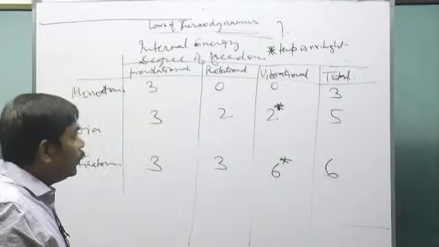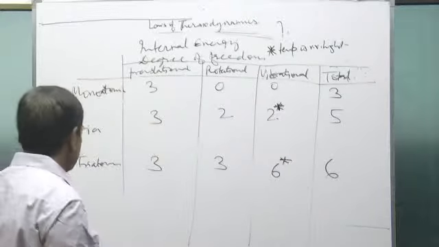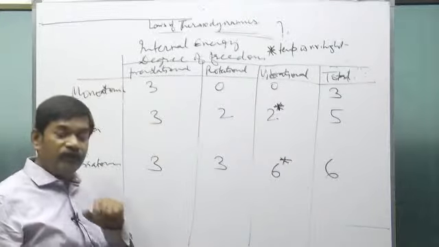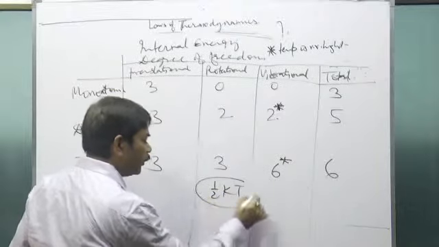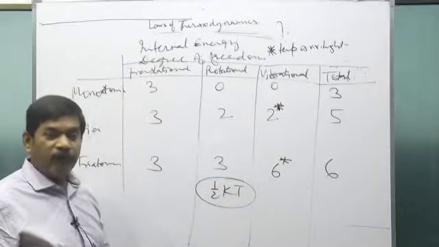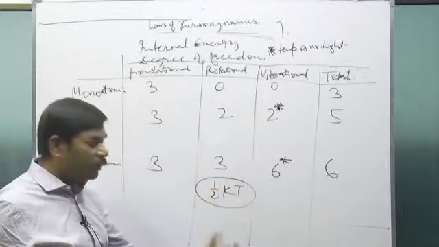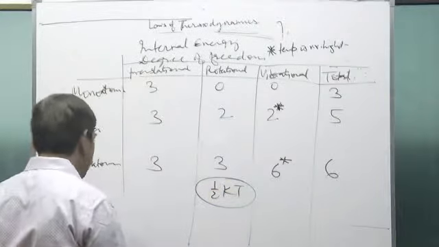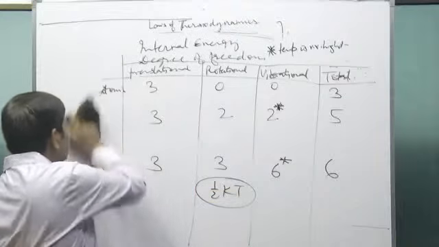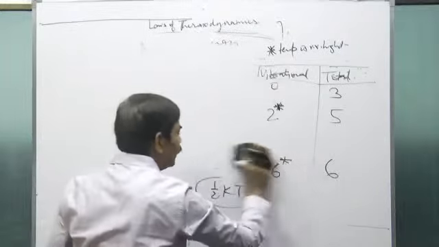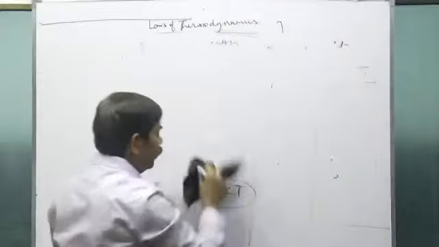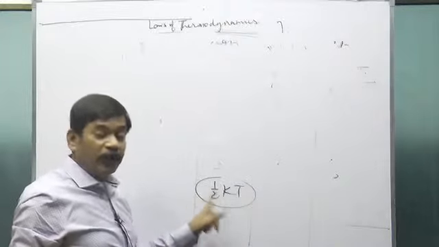And as I told you in the law of equipartition of energy, 1 degree of freedom contributes half kT of internal energy. That means now you know everything about the internal energy. This is the internal energy of one molecule due to 1 degree of freedom.